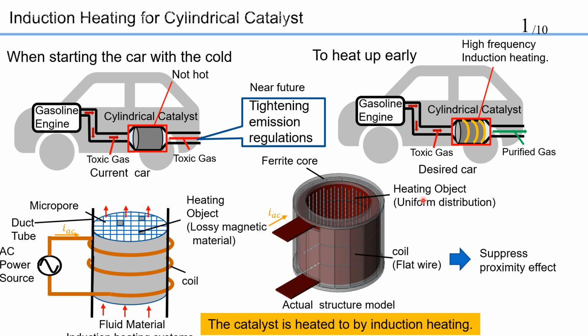Next, I am talking about the actual structure model. In order to suppress the proximity effect, flat wire is used for the coil. A flat core is placed over the coil to strengthen the magnetic field inside the catalyst. Also, heating objects are uniformly distributed. The next page shows the result of actually heating the catalyst.